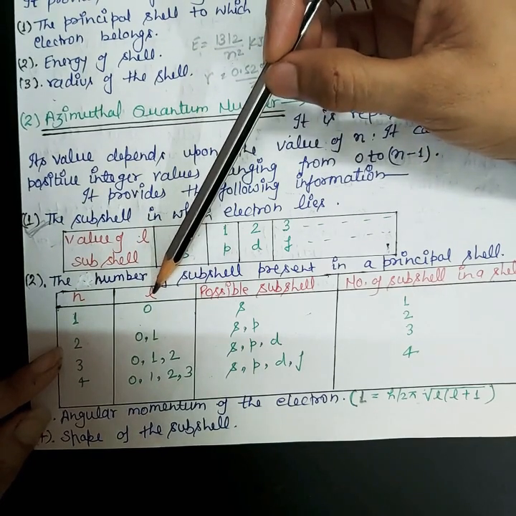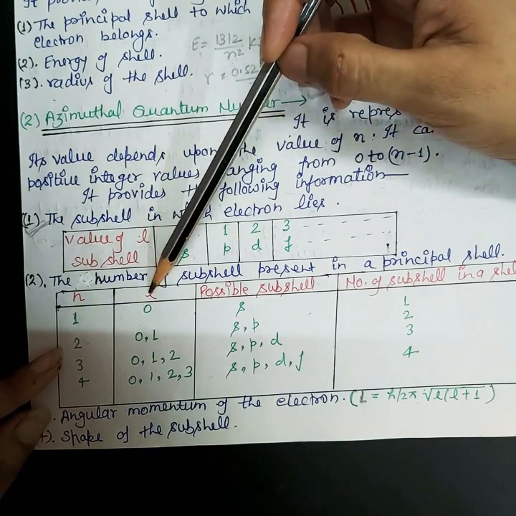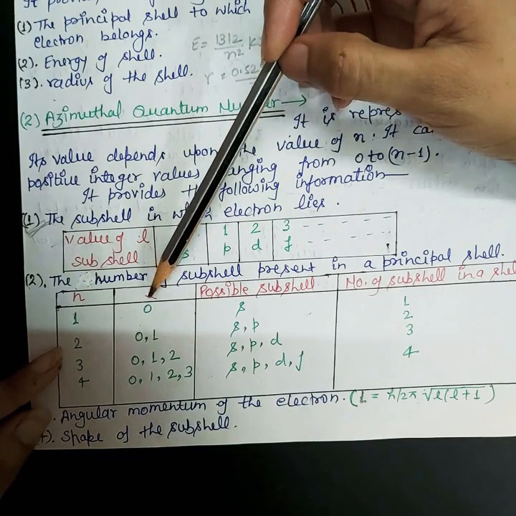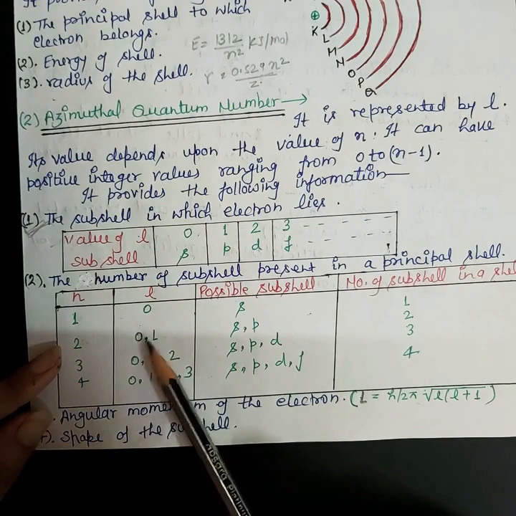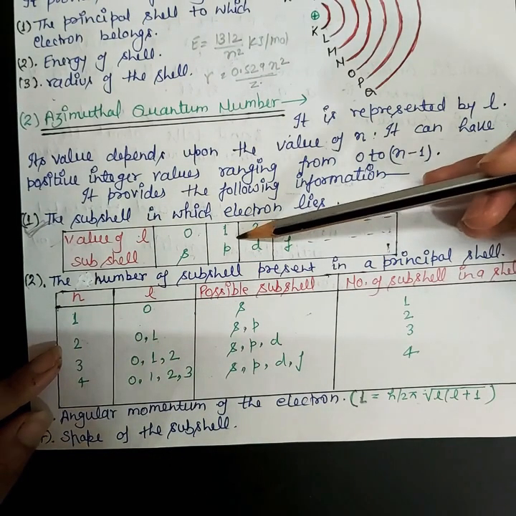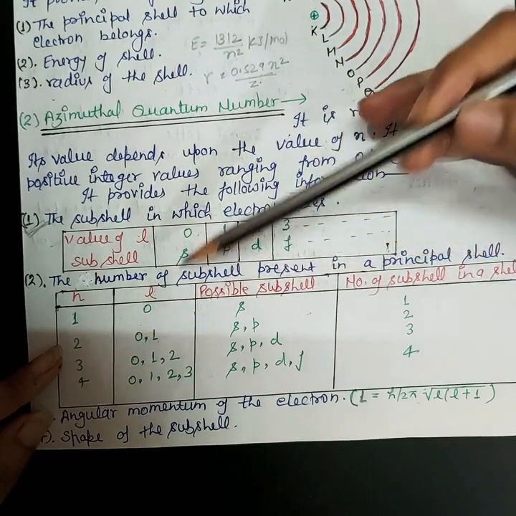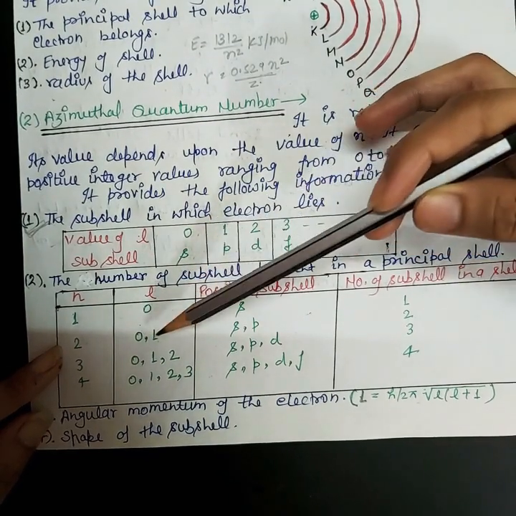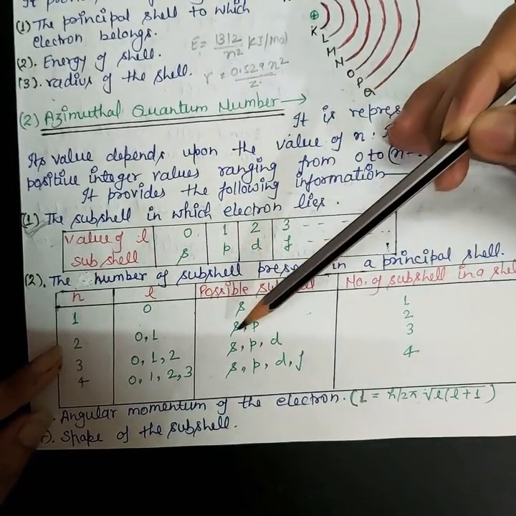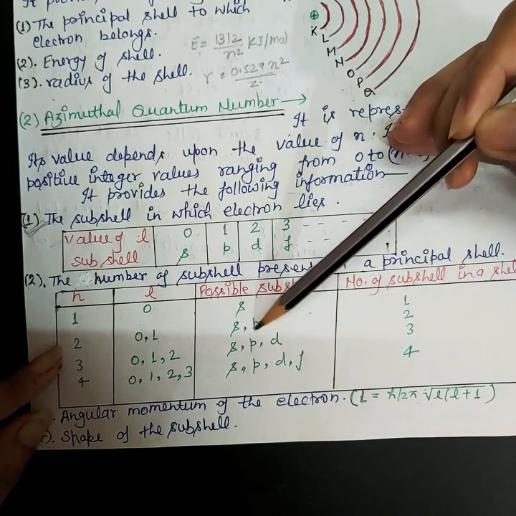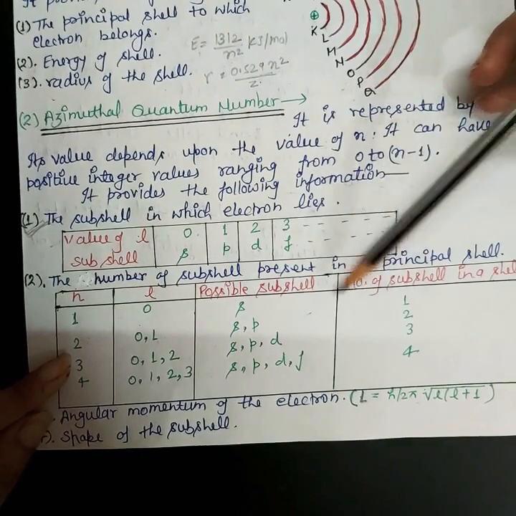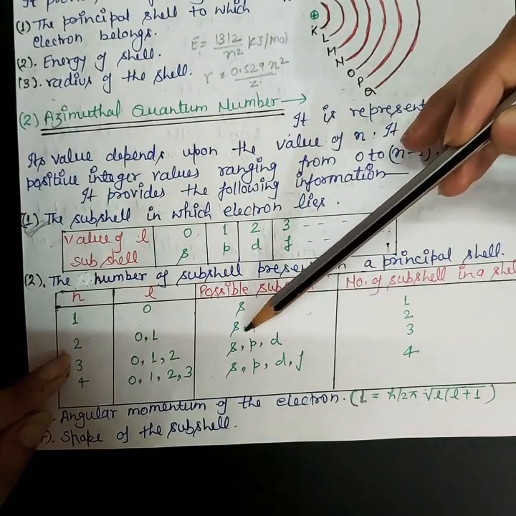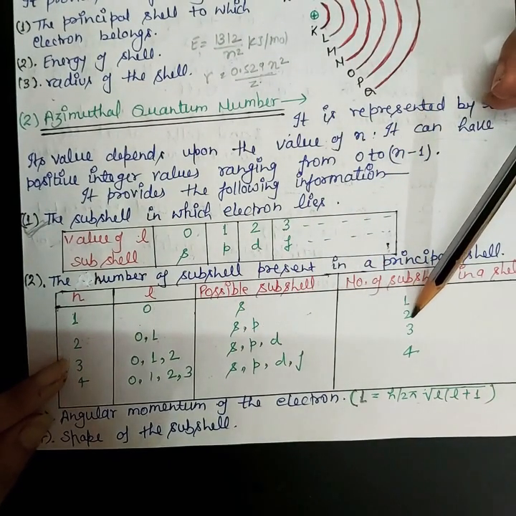How can you calculate the L? By using the formula 0 to n minus 1, you will get 0, 1. And for 0, 1, from this table you can write S for 0 and P for 1. So S and P subshells are possible for the second orbit. So the total number of subshells present is 2.